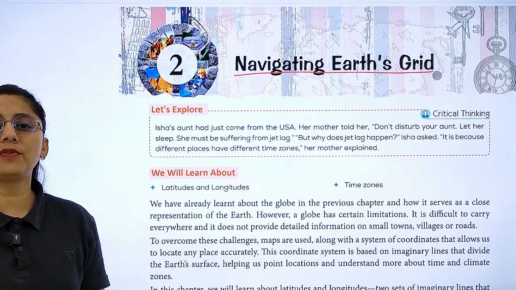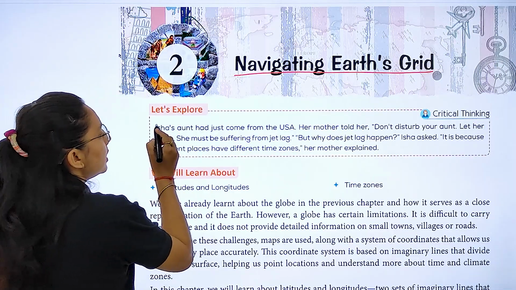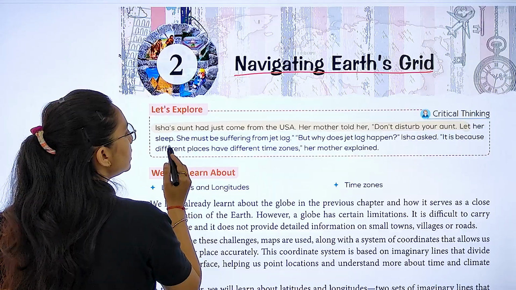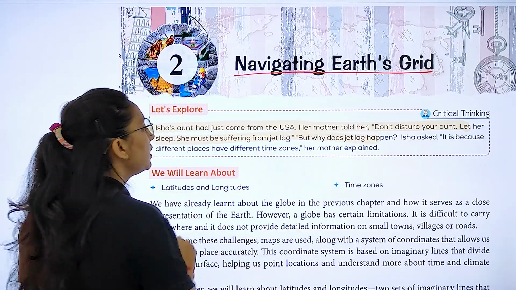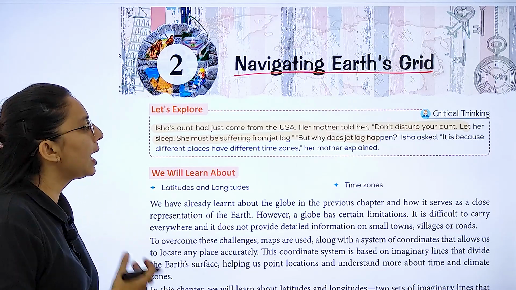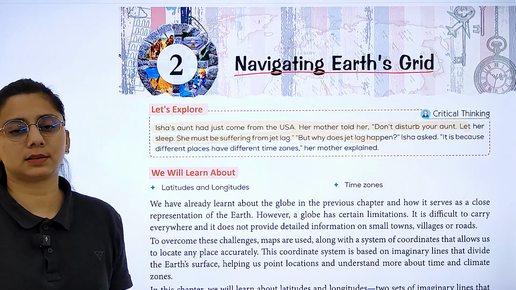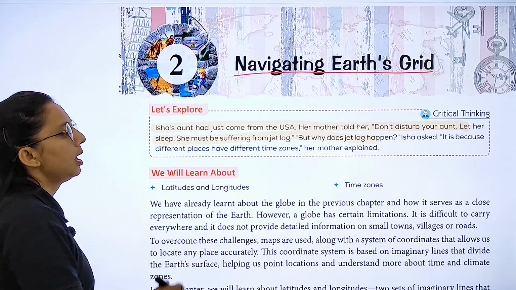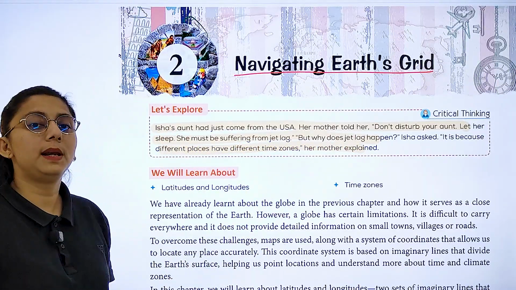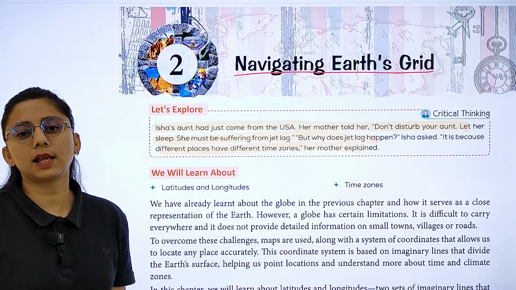So let's explore first. Isha's aunt had just come from the USA. Her mother told her, "Do not disturb your aunt, let her sleep. She must be suffering from jet lag." But why does jet lag happen? Isha asked. So what answer does she get? Because different places have different time zones. Her mother explained that every place has a different time zone.